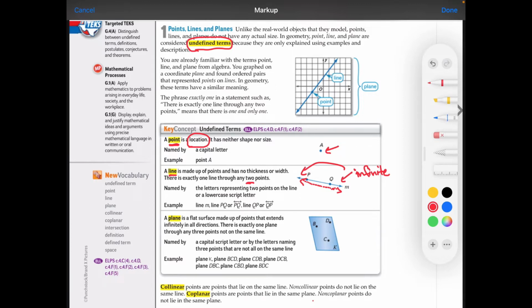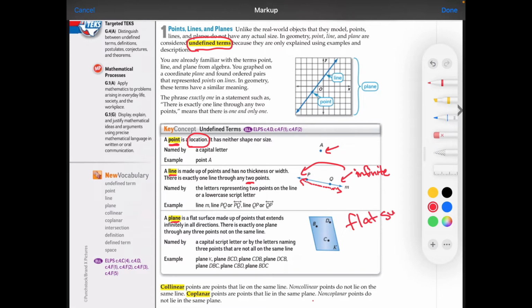The last undefined term is the plane. No, it's not something you get on and fly around. Think of a plane as a flat surface.